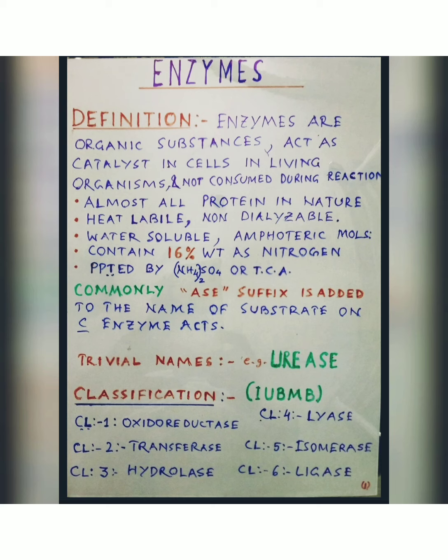Now, commonly the suffix -ase is added to the name of the substrate on which the enzyme acts, and they are called trivial names. As for example, urea splitting enzymes are called urease. All the enzymes could not be named in this manner.